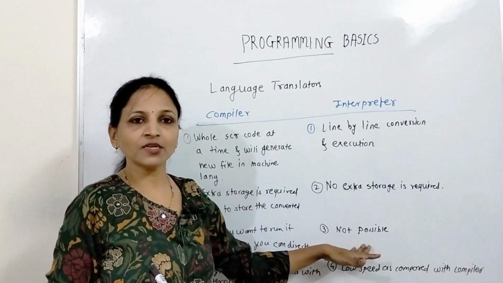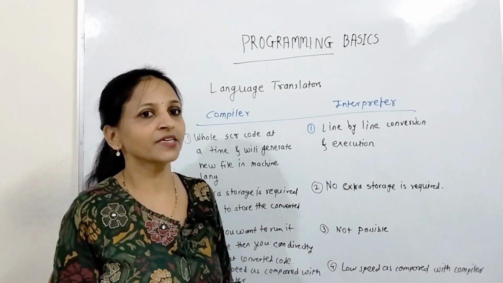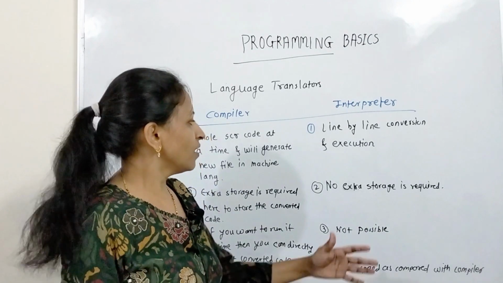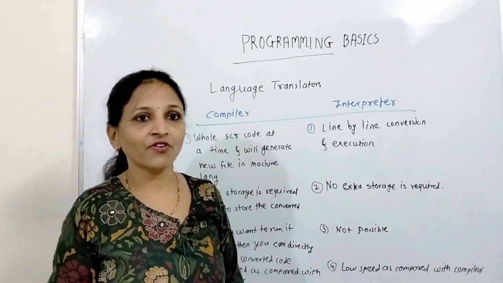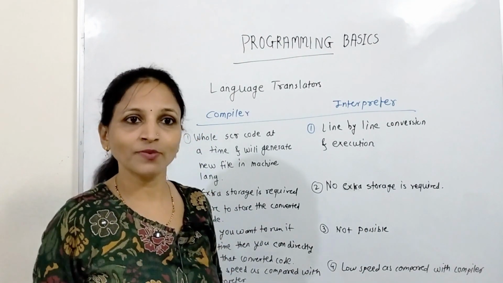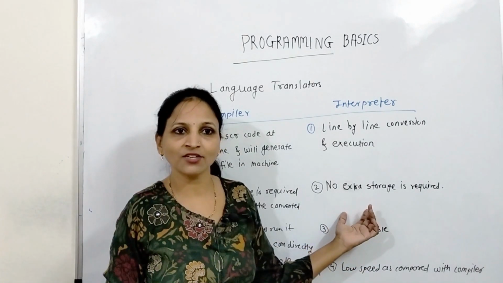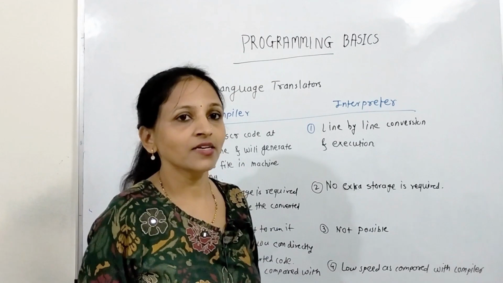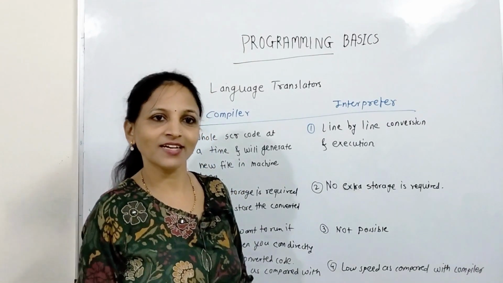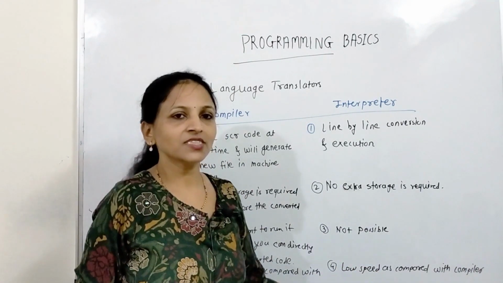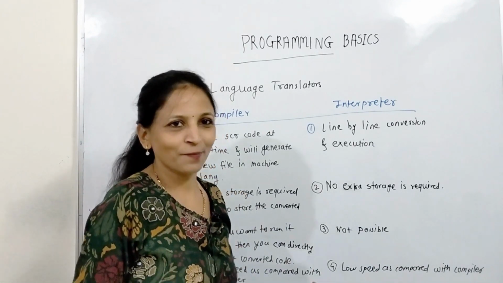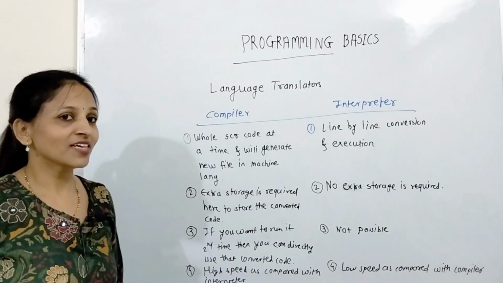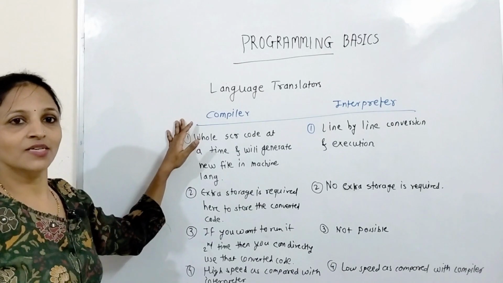Now in case of interpreter, what will happen here? Line by line conversion and execution is there, and the intermediate file whatever generated will not be stored, that's why no extra space is required. And then if you want to run it again, then you have to convert it again and run it. And next one is, these are low speed as compared with compiler. Getting?